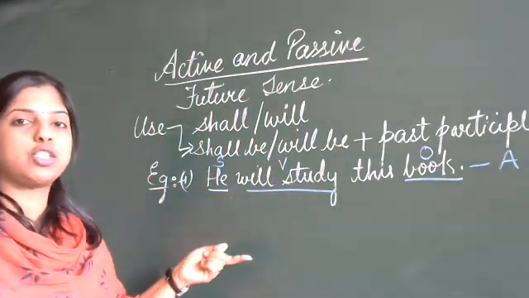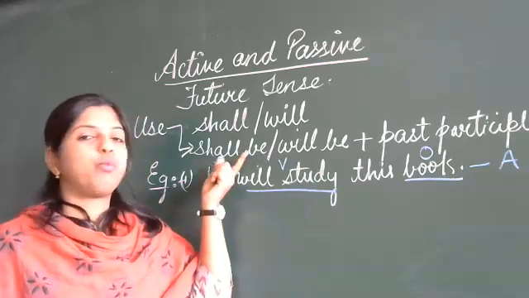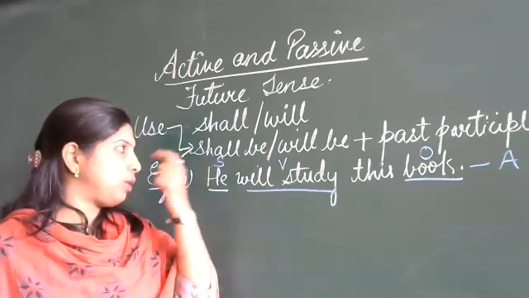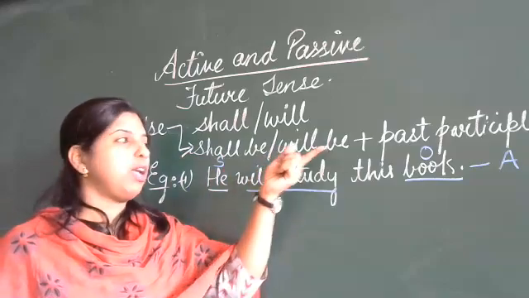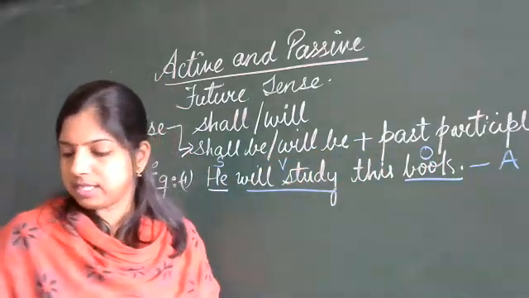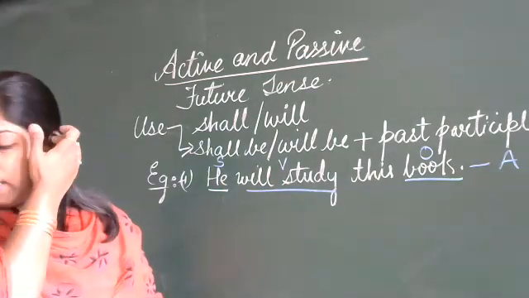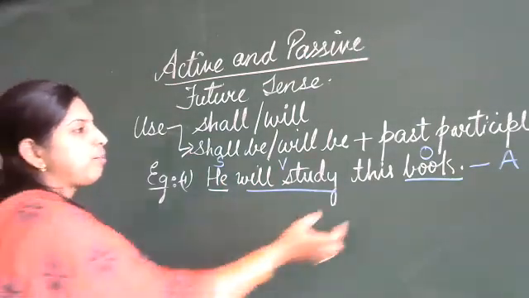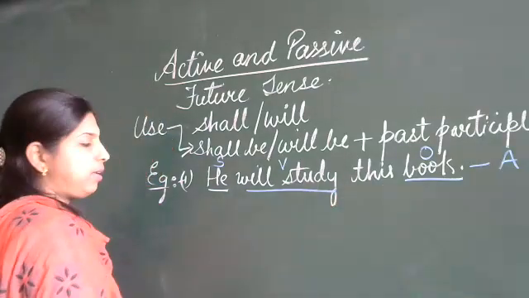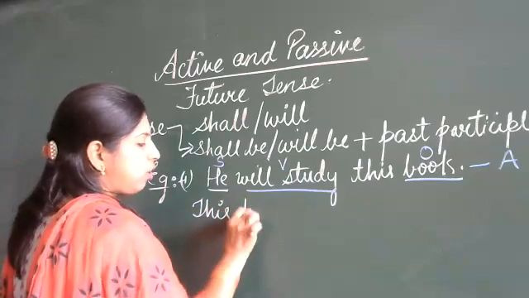Now you have to change this to the passive voice. So when you are going to change this to the passive voice, which words are you going to use? You are going to use shall be or will be plus the past participle form of the verb. So let us see how we are going to use these words and make the changes. So here we are going to write this object, that means this book.